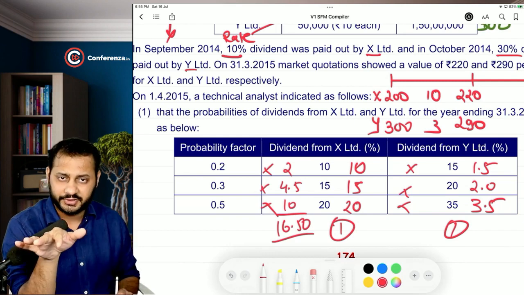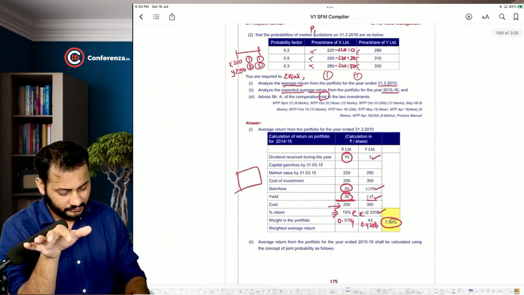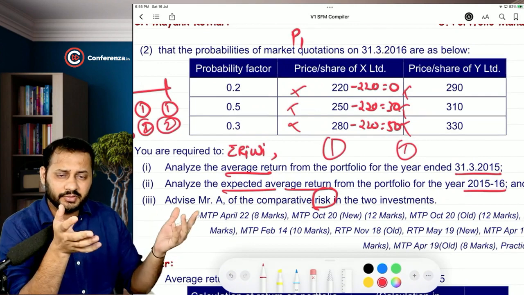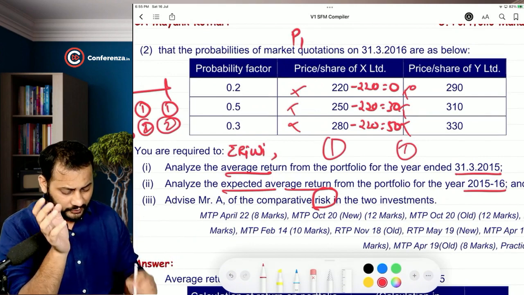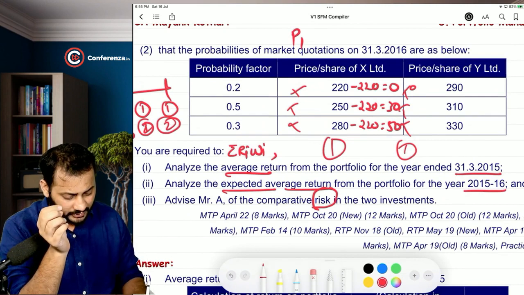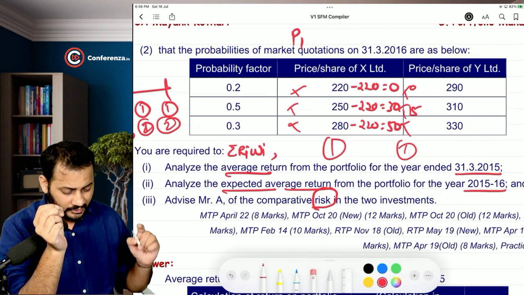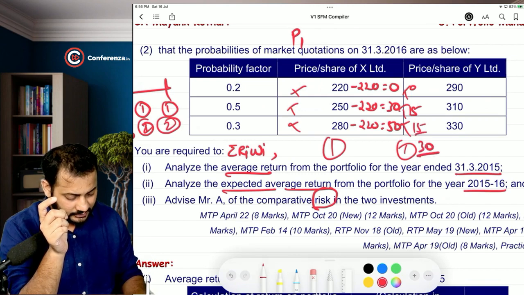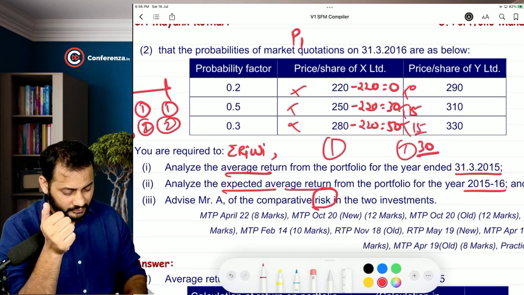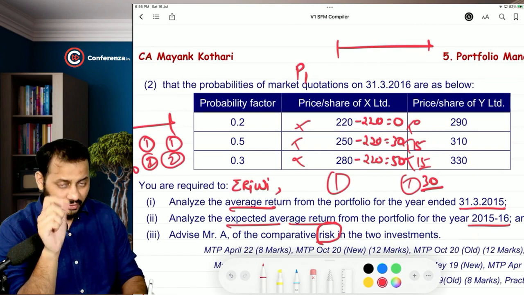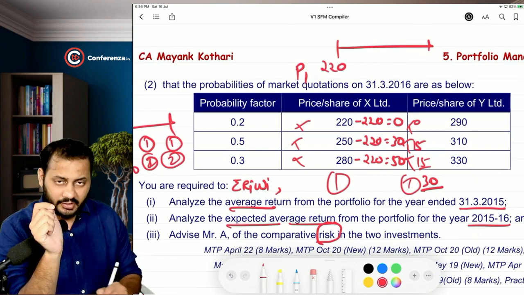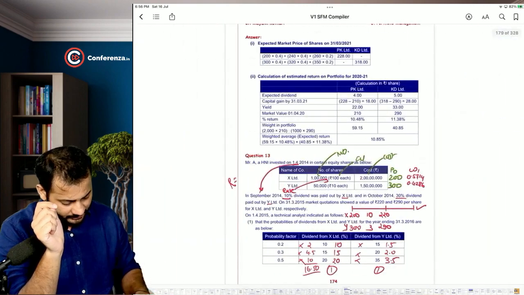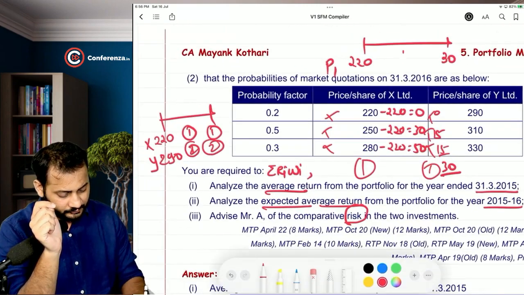One answer, finish. Then the average market price, right? Or the average capital appreciation: 50% into 30 rupees of capital appreciation, 15, and 50% into 30 rupees, that is again 15. So 30 is the answer. So you have a situation like this for X Limited, 220, right? Capital appreciation 30, and the dividend is 16.5.